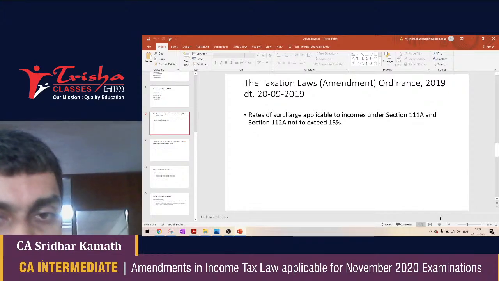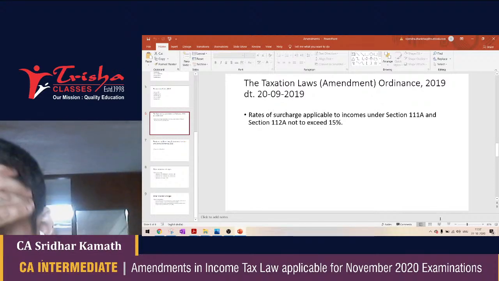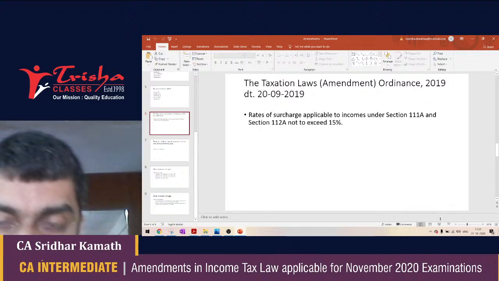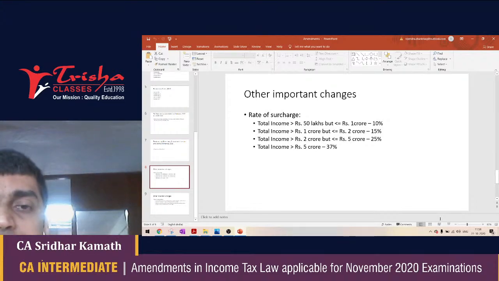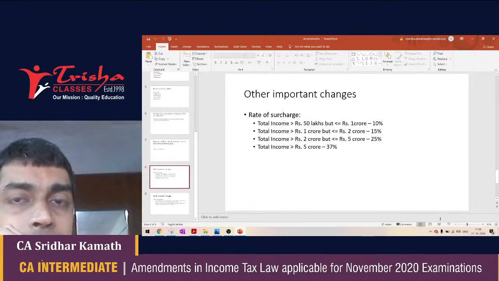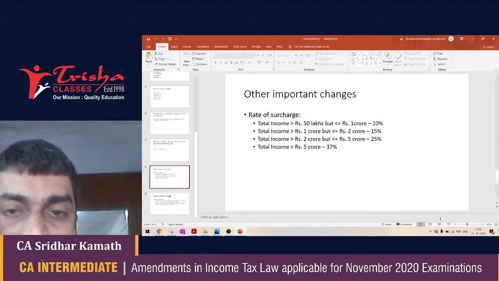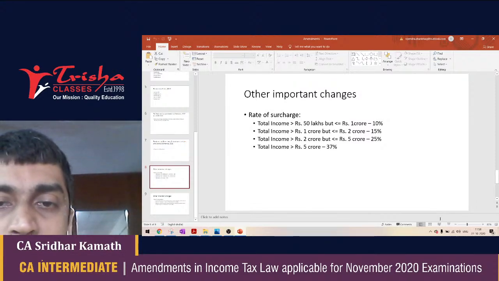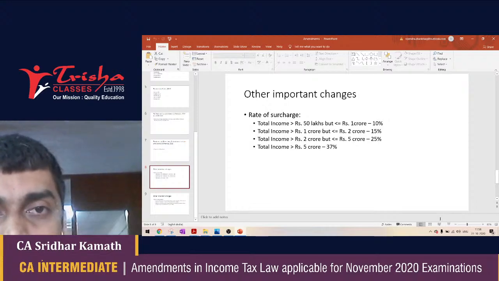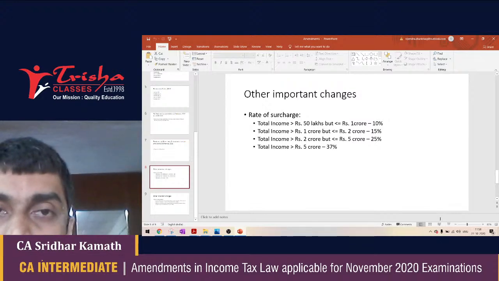Now, the surcharge needs to be told here. What is the surcharge that is applicable to the income of the SSE? I have made a list of these surcharges. I'm only talking from an individual's point of view. If the total income exceeds 50 lakh but does not exceed 1 crore, the rate of surcharge is 10%. If the total income exceeds 1 crore but does not exceed 2 crore, the rate of surcharge is 15%. If the total income exceeds 2 crore but does not exceed 5 crore, the rate of surcharge is 25%. And if the total income exceeds rupees 5 crore, the rate of surcharge is 37%.